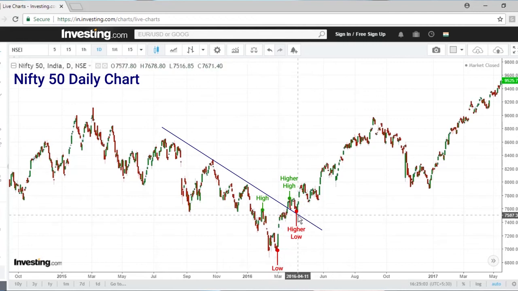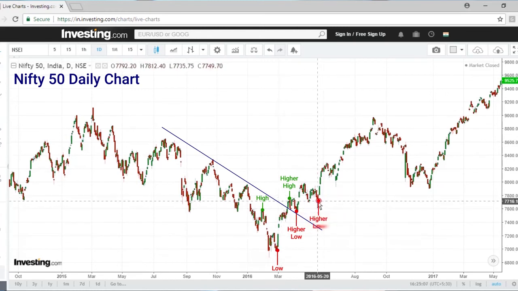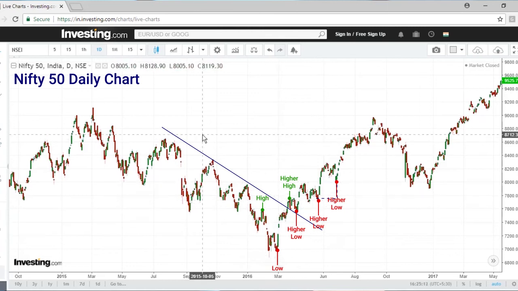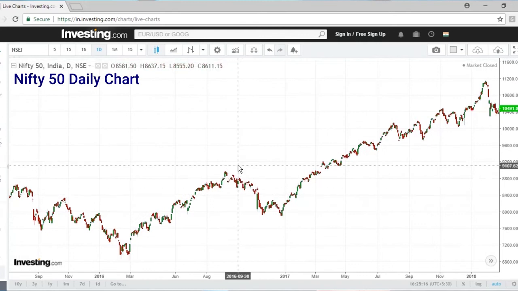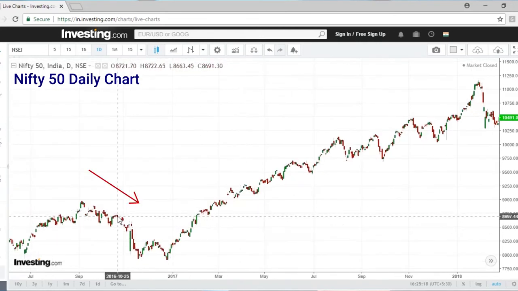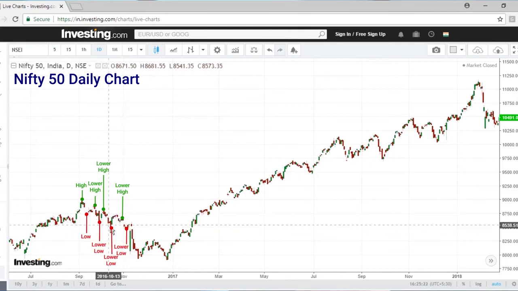This was a significant low which was higher than the previous low. Then this low was again higher than this low, which was higher than this low. So again an uptrend took place, and then again a downtrend, with consecutive highs lower than previous highs and consecutive lows lower than previous lows.